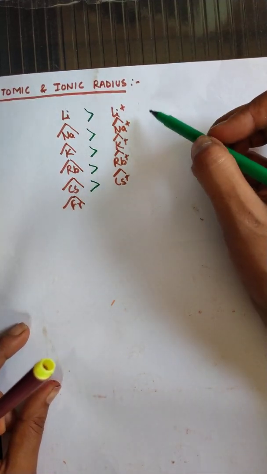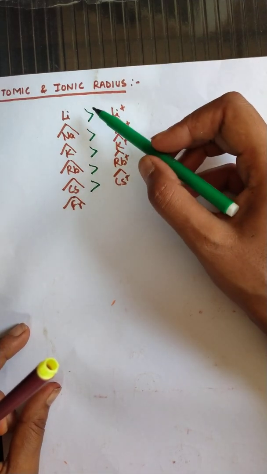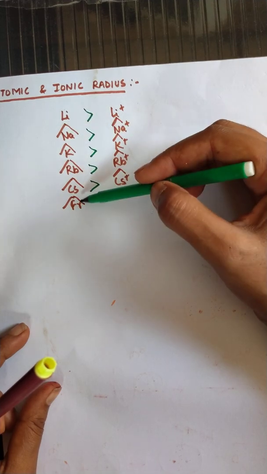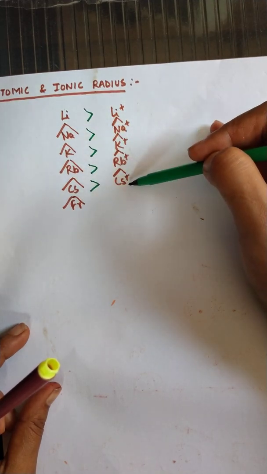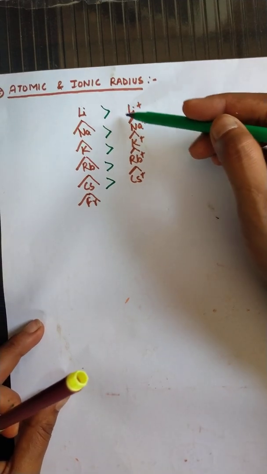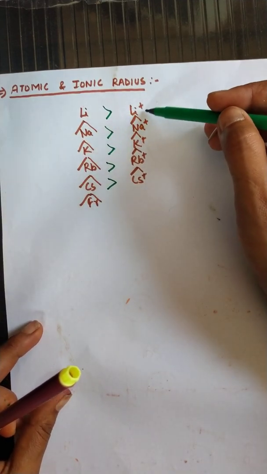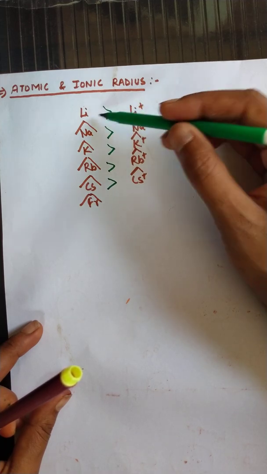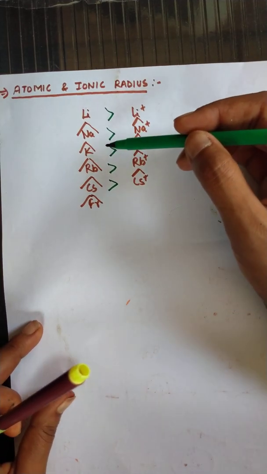So we can see that the atomic radius will increase from top to bottom in the case of parent atoms as well as their ions, but the size of the ion of alkali metals, or of any atom, generally the cationic size, is smaller than their individual parent atom.